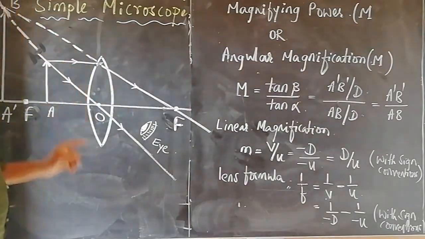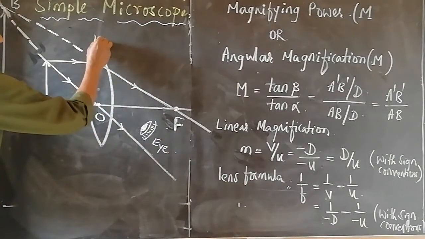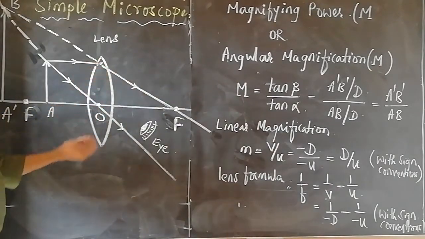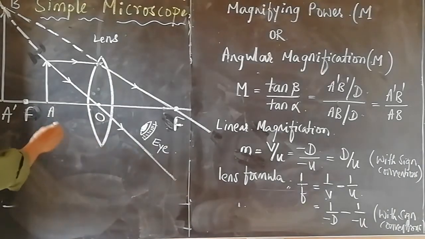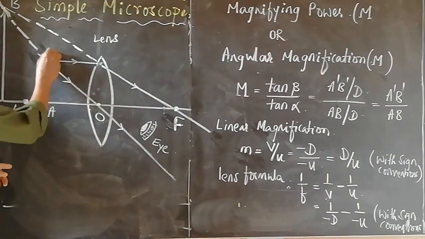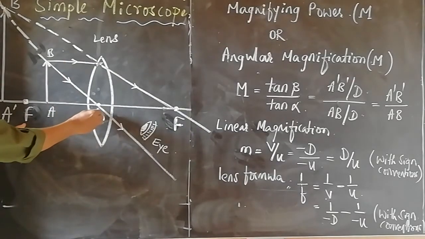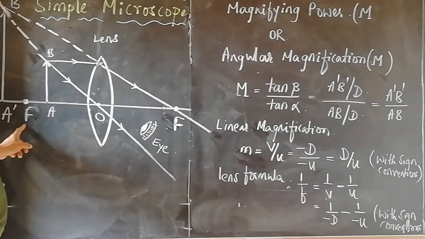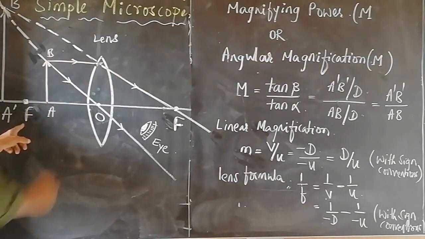Simple microscope. A simple microscope is just a convex lens having a short focal length. AB is the linear object to be placed between the optic center and the principal focus. To get the position and the nature of the image, we consider a set of rays starting from the object.